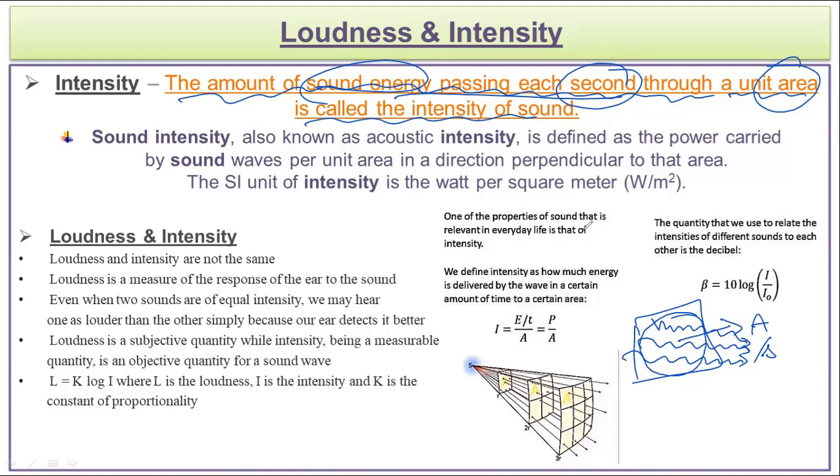So intensity is actually, or it can be defined as, the power carried by the sound waves or sound energy at a particular unit area in a given direction. Hence, we come to the unit as watt per meter square, because as you can see over here, this is the basic formula. Intensity is equal to E upon T upon area. So the E upon T, that is the power, and power upon area is the ultimate calculation of the intensity.